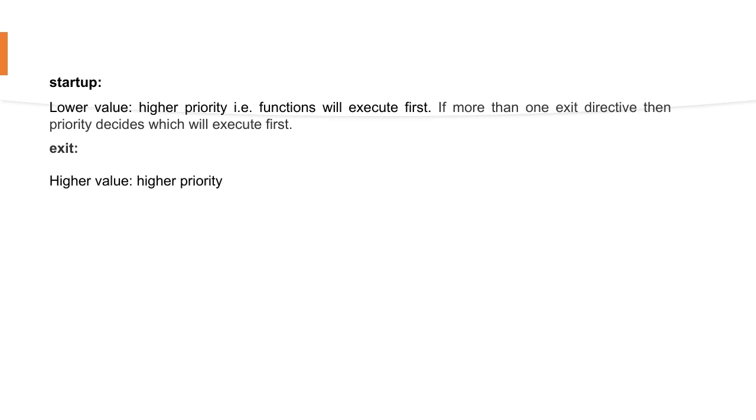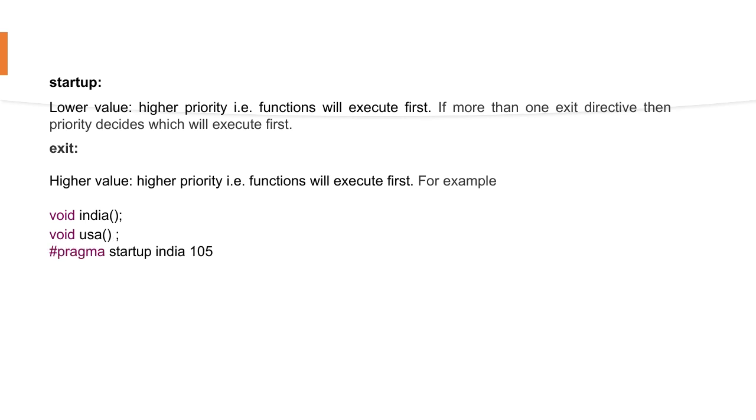Let's see with a small program. I have two functions called void India and void USA. Hash pragma startup India, priority is 105, and hash pragma startup USA, where there is no priority, and hash pragma exit USA and hash pragma exit India 105.